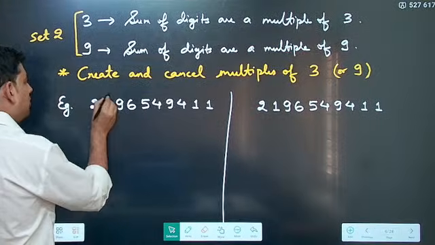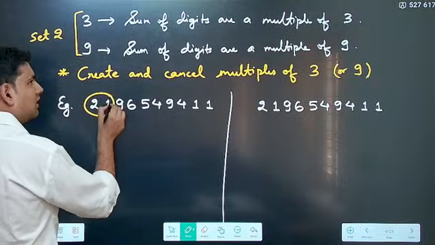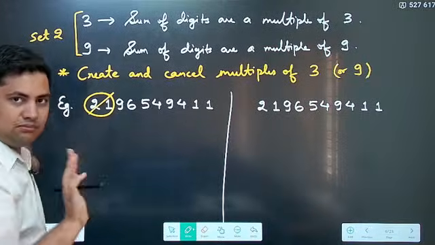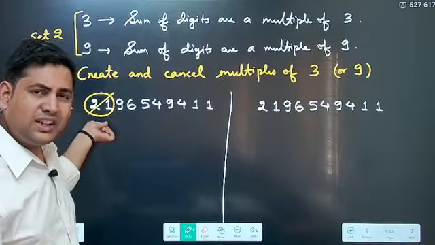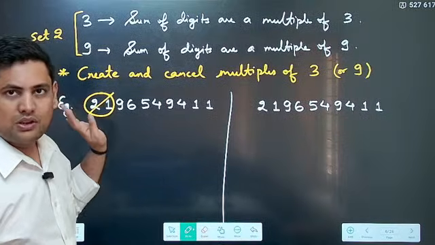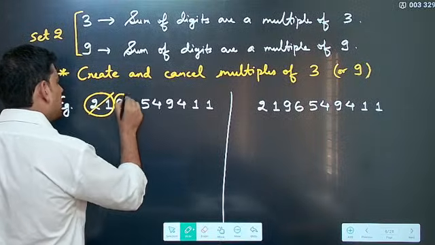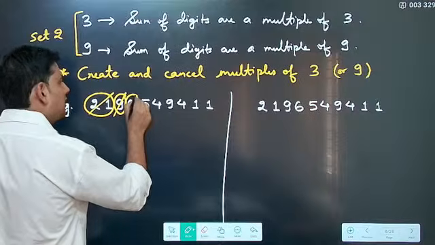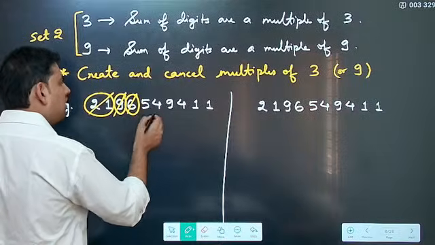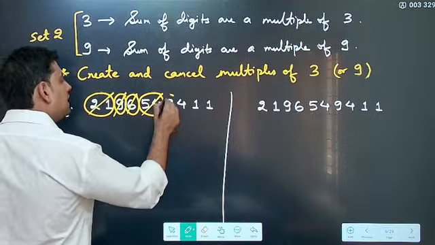So now 2 plus 1, first thing is 2 plus 1, it is 3, gone, multiple of 3. So you can take one number, two numbers, three numbers, whatever, the sum should be a multiple of 3. So 2 and 1 is gone. Then 9 is a multiple of 3, so 9 is also gone. 6 is a multiple of 3, yes, so gone. 5 plus 4 is again 9, correct, so this is also gone. 9 is also gone.